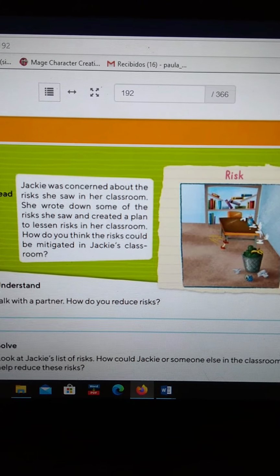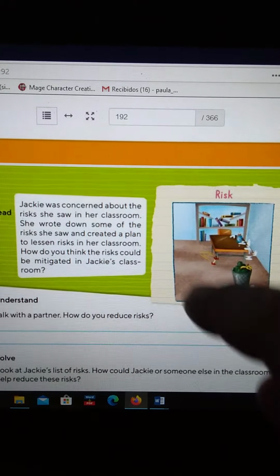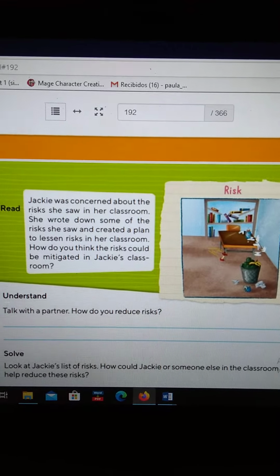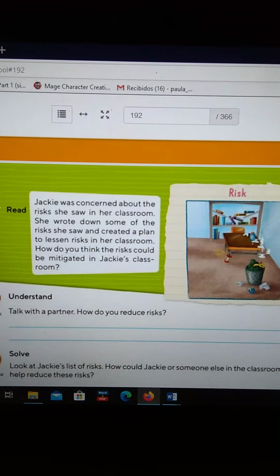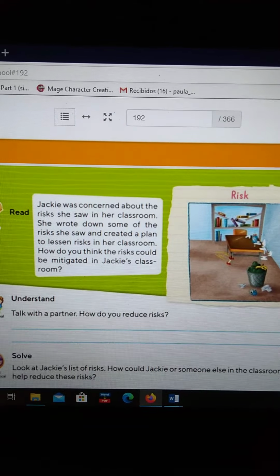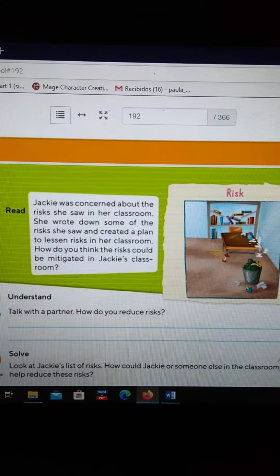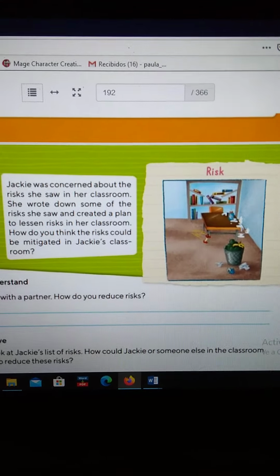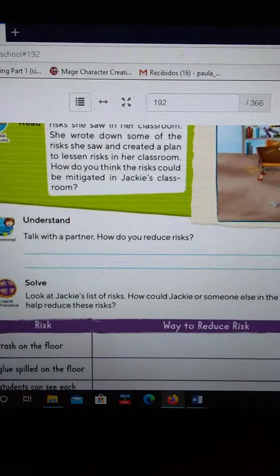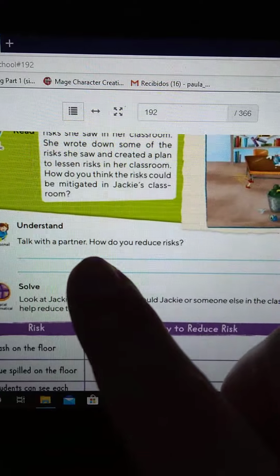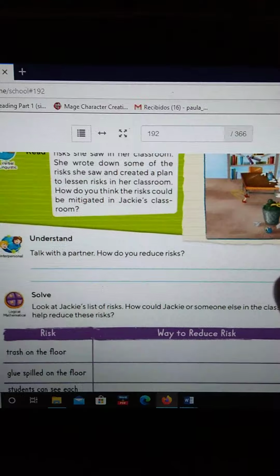Jackie was concerned about the risk she saw in her classroom. Remember, we did this activity? Now, the teacher is concerned about the risk, okay? So she wrote down some of the risks she saw and created a plan to lessen risk in her classroom. How do you think the risk could be mitigated in Jackie's classroom? So we have spoken about these risks on the other activity. Now we're going to mitigate them. Okay? Talk with a partner. Do it alone. How do you reduce the risk? So how do you reduce the risk in the classroom?